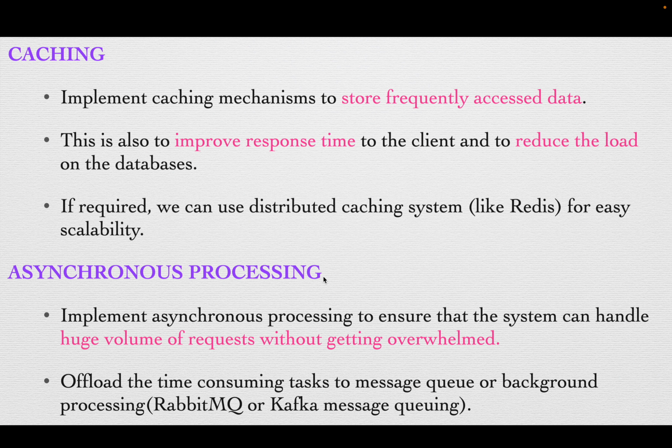We can also offload time-consuming tasks, like uploading a file to the server, to the message queue or background processing. For that, we can use RabbitMQ or Kafka messaging queues.